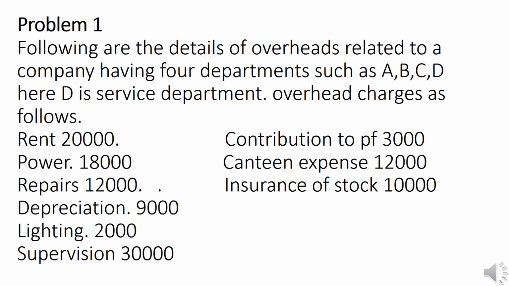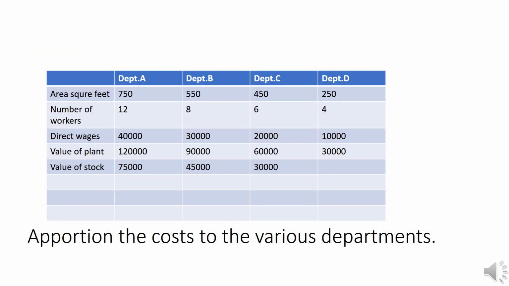Rent 20,000, repairs 12,000, depreciation 9,000, lighting 2,000, supervision 30,000, insurance of stock 10,000, employees' contribution to ESI 3,000, power 18,000, canteen expense 12,000. To solve an overhead apportionment on the basis of primary distribution, it requires certain additional information.